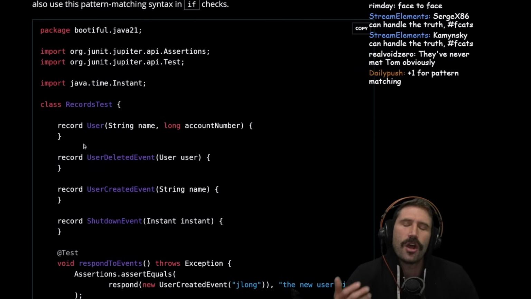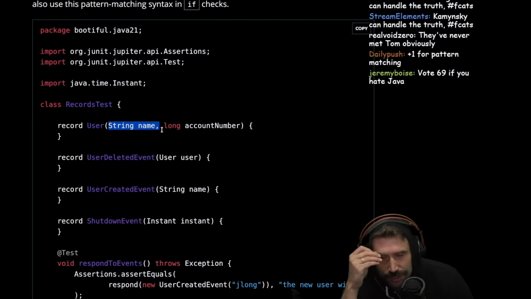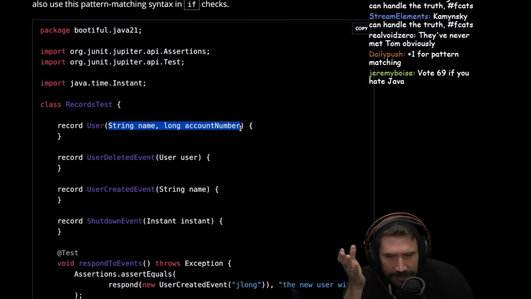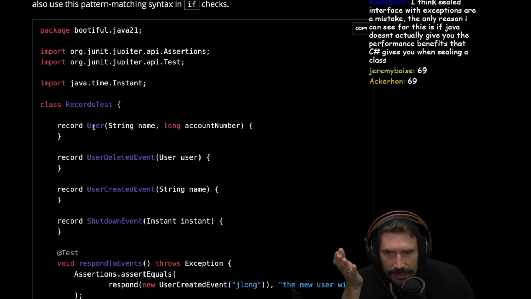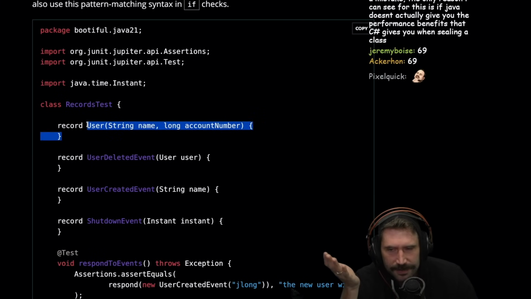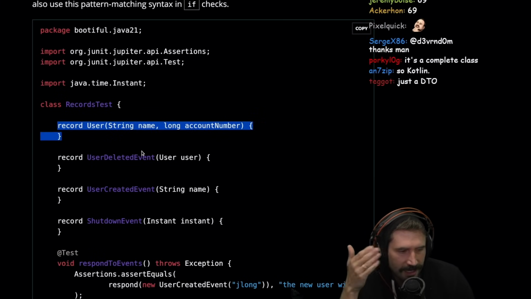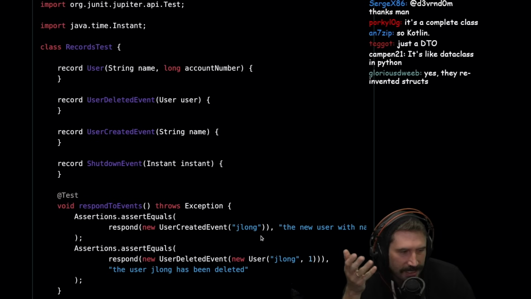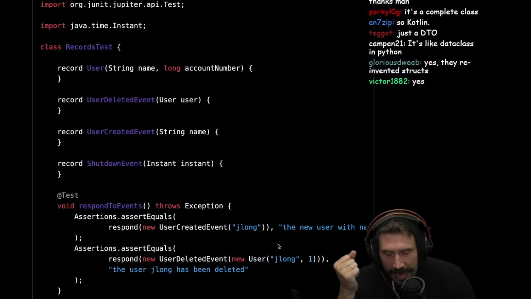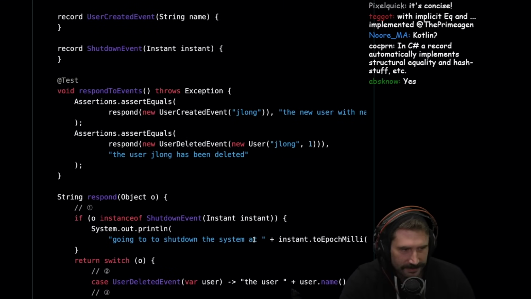Oh, I see what they mean now with records. The constructor is literally the entirety of all their properties and they contain nothing really to them. So it's just like record user. It's just like specifying a type. It's a struct. Oh, okay. I just didn't think about it. It's a struct, right? I don't know what a DTO is. I don't know what the equivalent is. Okay, I'm stupid. That's okay. My bad on this one. It's concise.